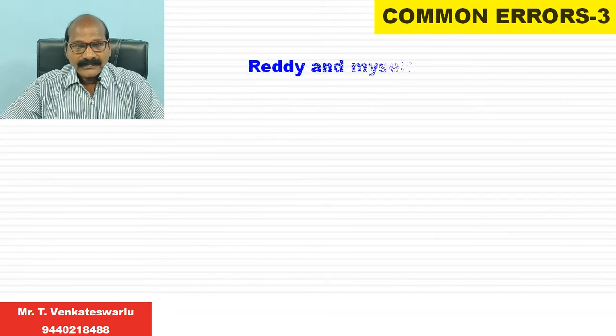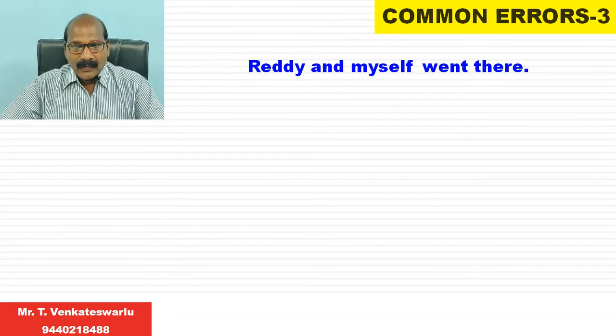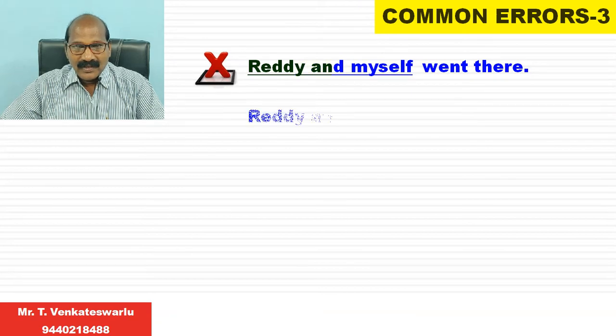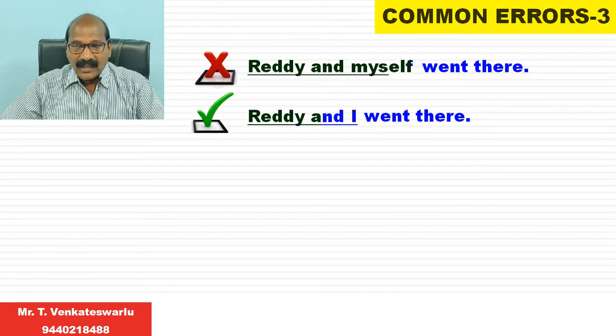Next, "Reddy and myself went there." It's a wrong expression. The right expression is "Reddy and I went there." The reason is we should never use myself, ourselves, himself, herself like that as the subject. It can be used as an object, but it cannot be used as a subject. So in place of myself, we have to use I. Reddy and I went there.